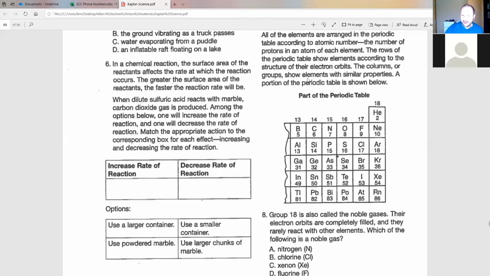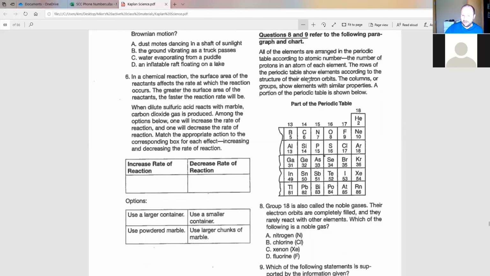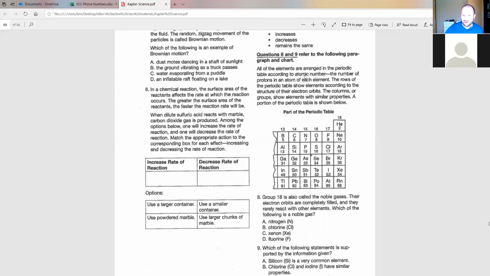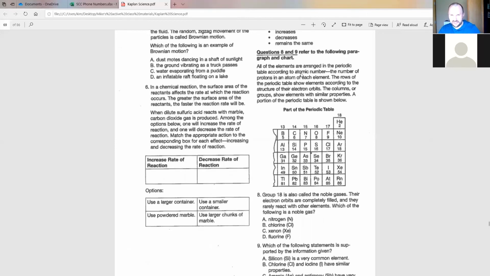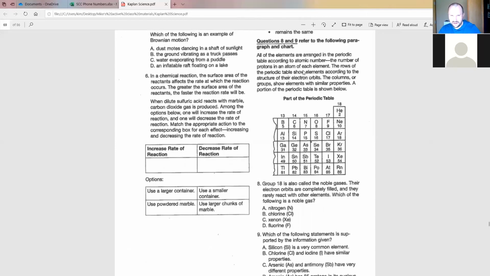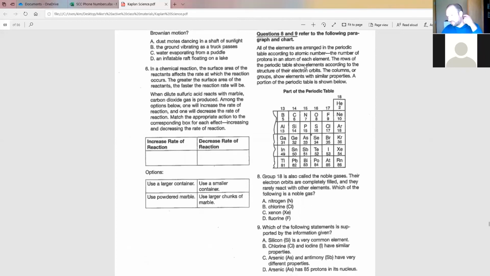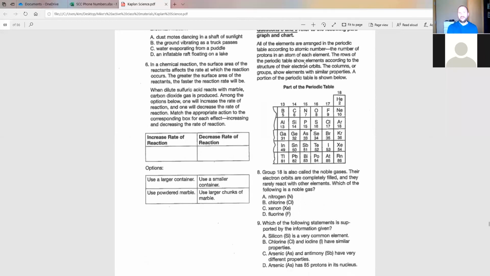Now, number 9 is a little trickier. So I apologize for zooming out so far. I just want to make sure that we can all see the whole question. If this is too small, then just let me read it and hopefully we can answer it. This one's a little bit trickier and takes a little more thought. It says, which of the following statements is supported by the information given? All right, so let's look at our statements.